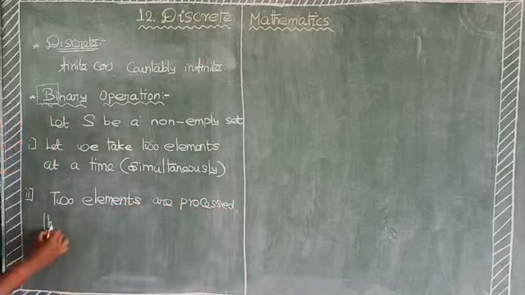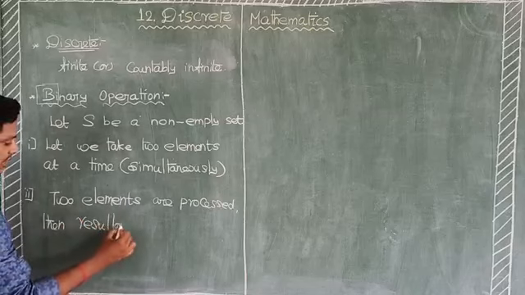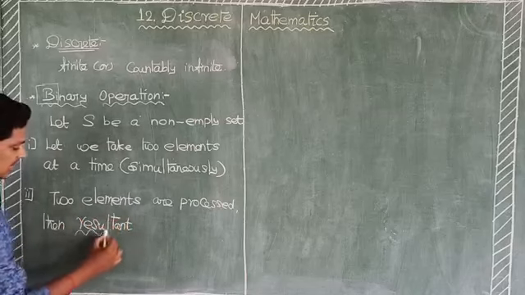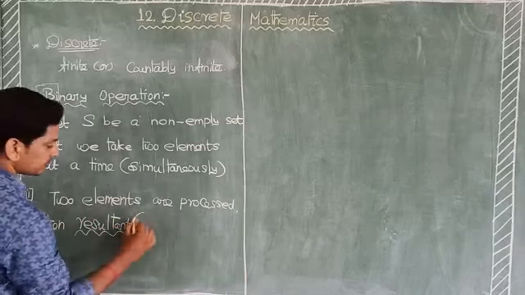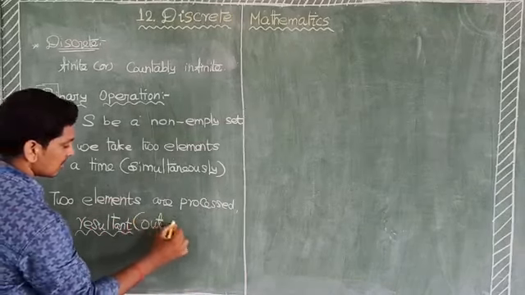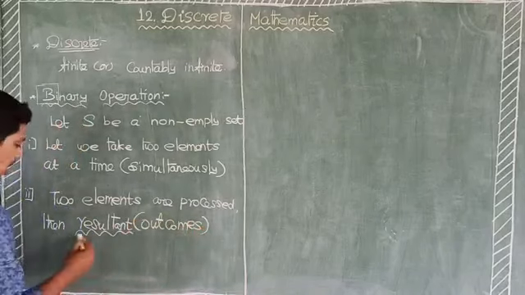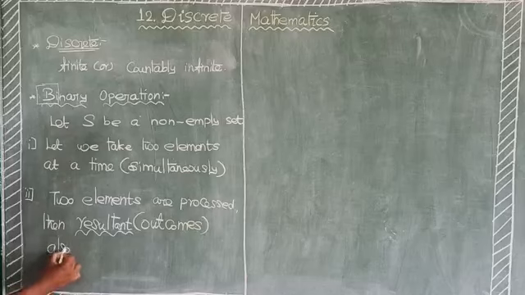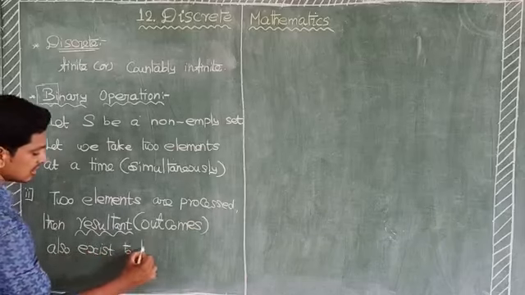Then the resultant, that is the outcome, also belongs to the set.